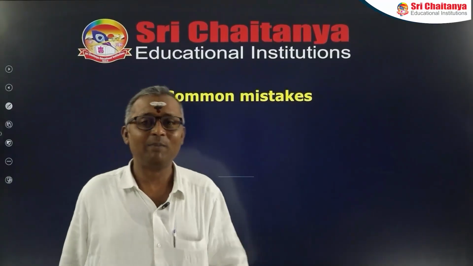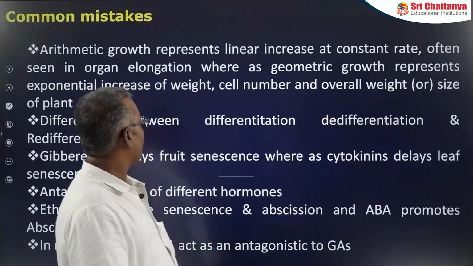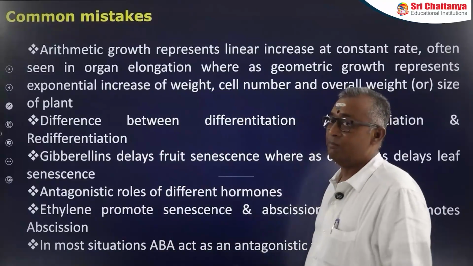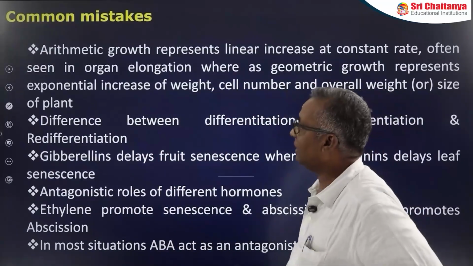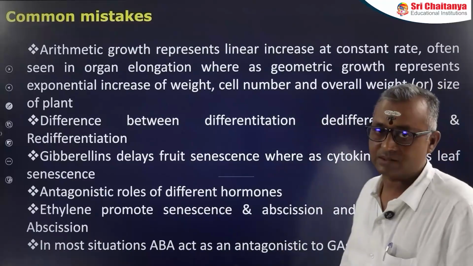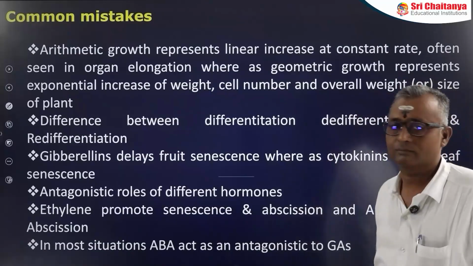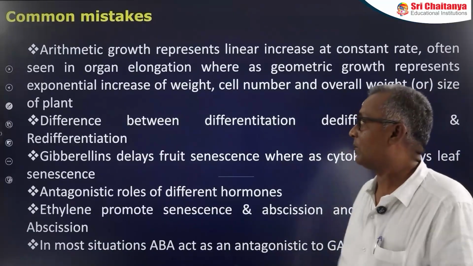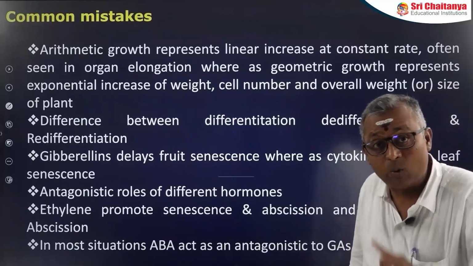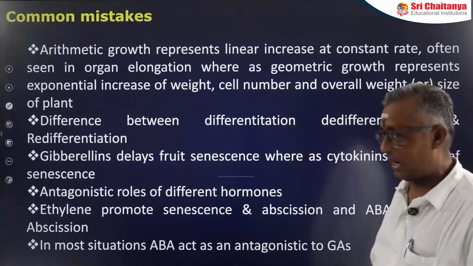Now let us see the common mistakes that most students make during examination. Most students get confused between arithmetic growth and geometric growth. As I said, arithmetic growth represents a linear increase at a constant rate. This you have to remember. Whereas geometric growth represents an exponential increase of weight or cell number or height, etc.